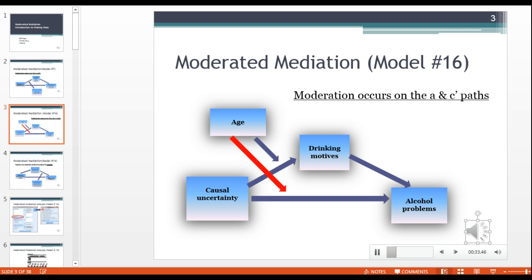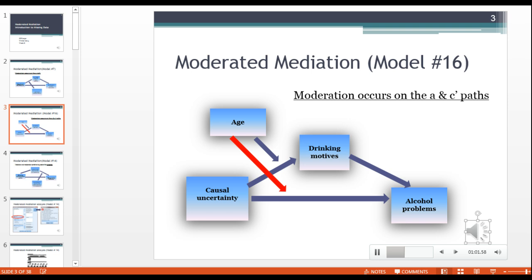These authors were interested in understanding addictive behavior and in particular what causes people to have alcohol problems. They proposed that people who are more uncertain about why positive and negative events happen in their lives, who just haven't figured that out yet, are more likely to drink to cope with their depression and take away their worries.